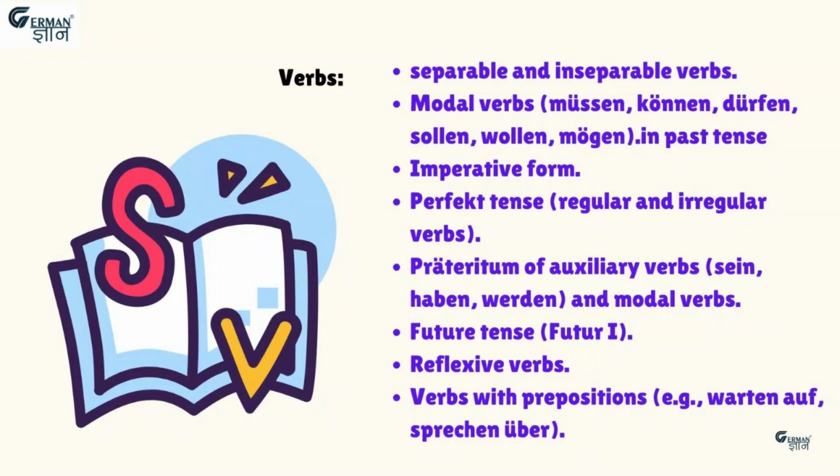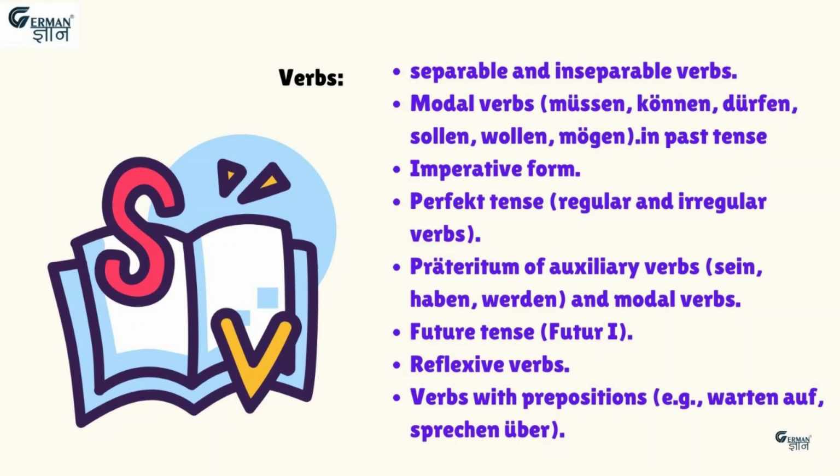Verbs play an important part in German grammar. There are so many verbs. So the first one is separable and inseparable verbs. Second is modal verbs in past tense, because modal verbs in present tense we already covered in A1 level. So in A2 level you have to focus on the past tense.